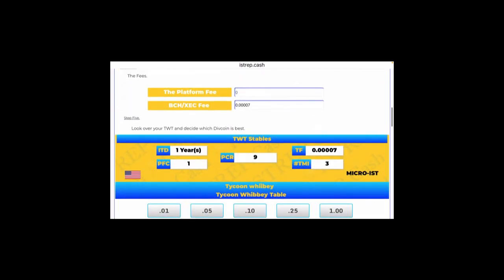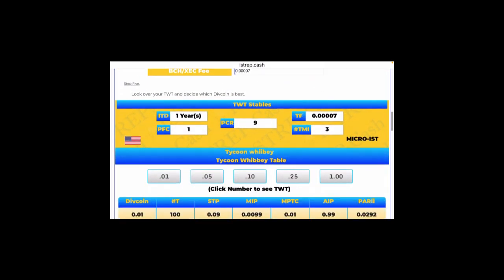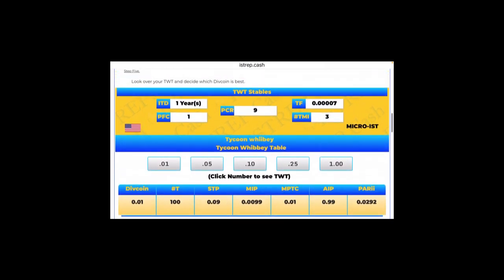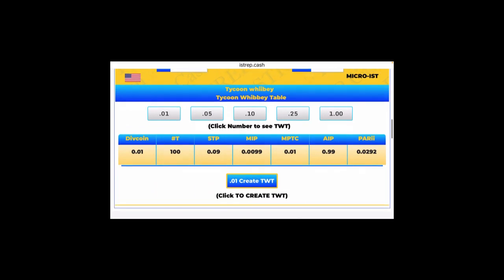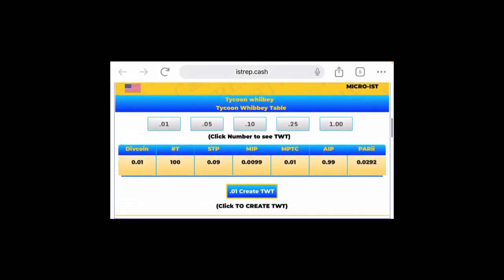Because the eCash blockchain has such low transaction fees, we are able to deliver a penny to our token holders, or try to, because you have to pay the transaction fee. It's in there. So if you would like to create that penny structure, you just create the 1 penny TWT. Maybe you like the 5 cents, right? So at 5 cents, we can only have a hashtag T of 20, whereas when we did the penny, we could have a Benji.